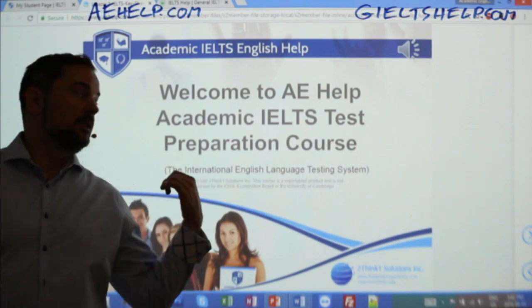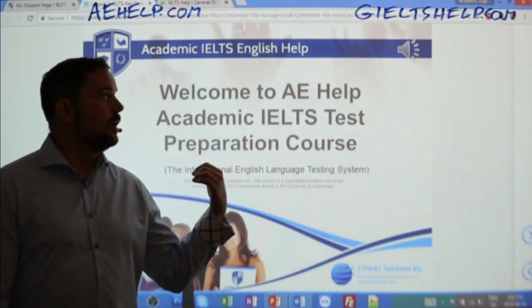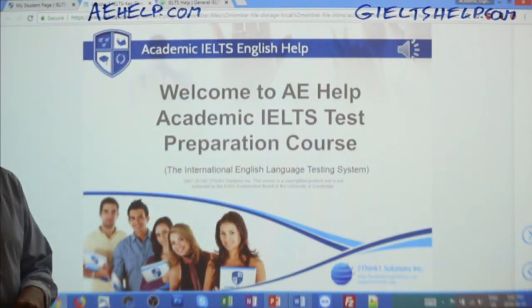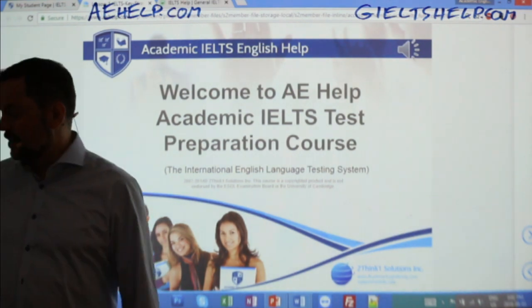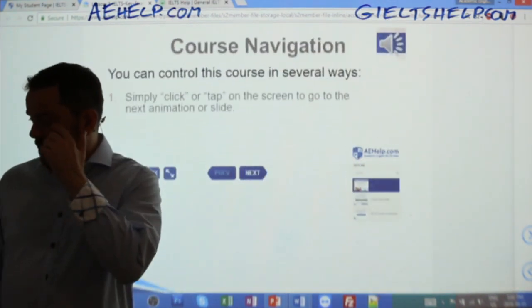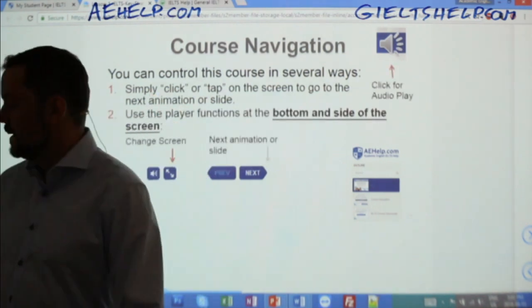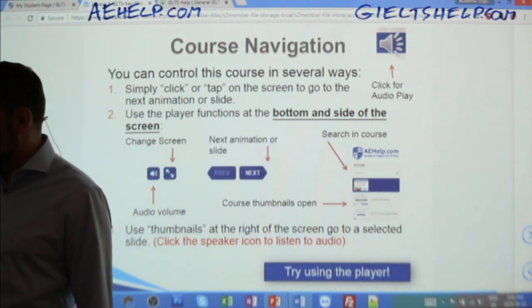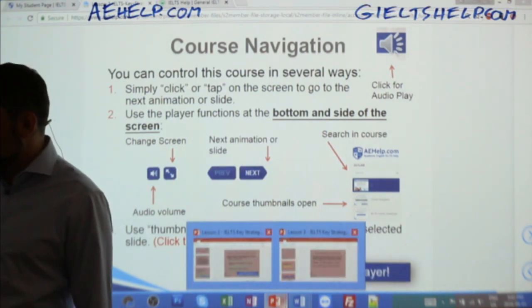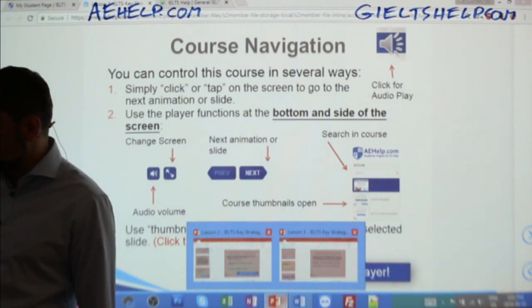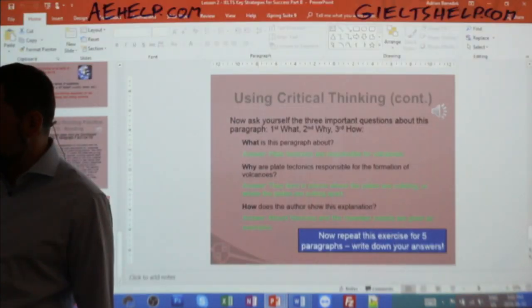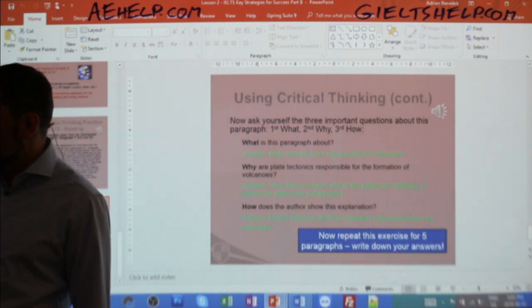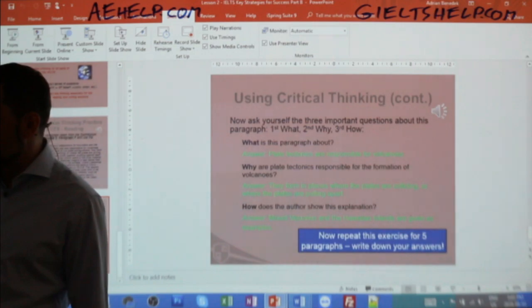So this might look familiar. This is what you saw in Wednesday's class, so 2 days ago, of course. And then you can go through the course. It explains everything step by step. This course is designed for your computer, your tablet, or phone. I have something a little bit different for you for these live classes. Basically, it's just a darker background. So we'll continue where we left off on Wednesday, which is this slide here.